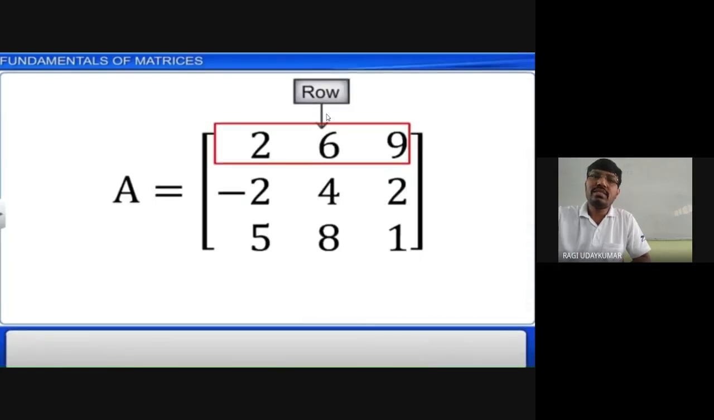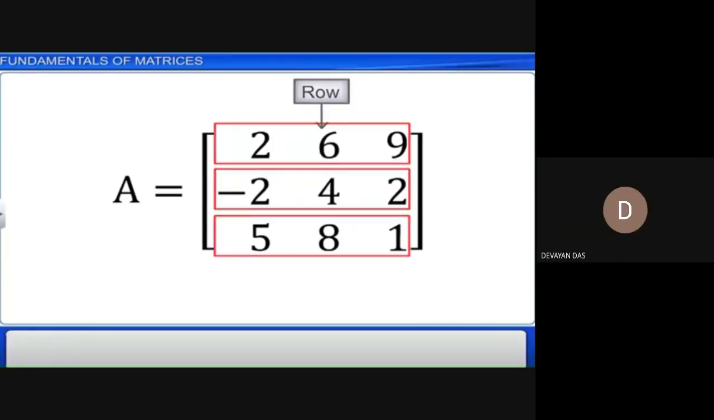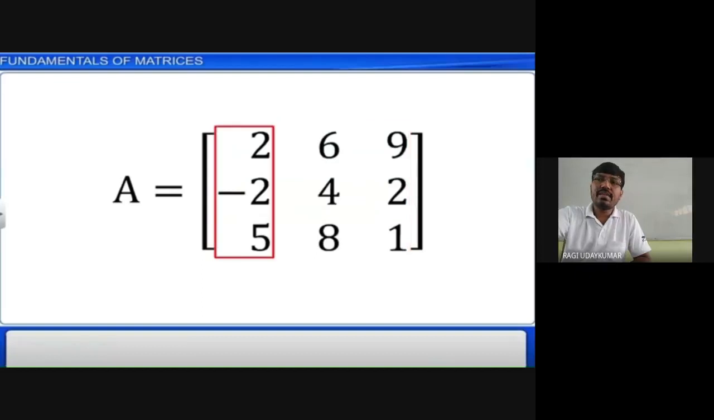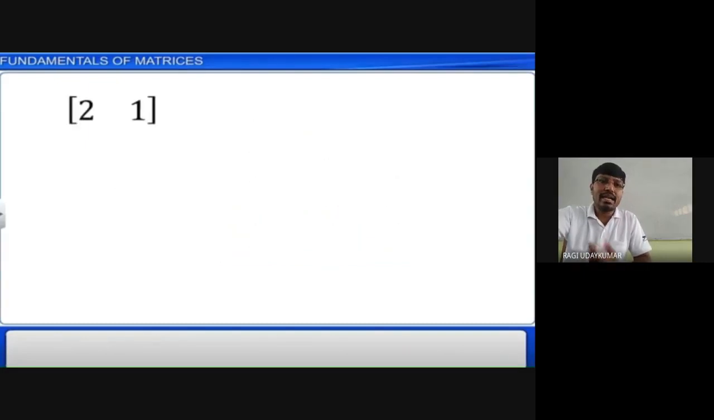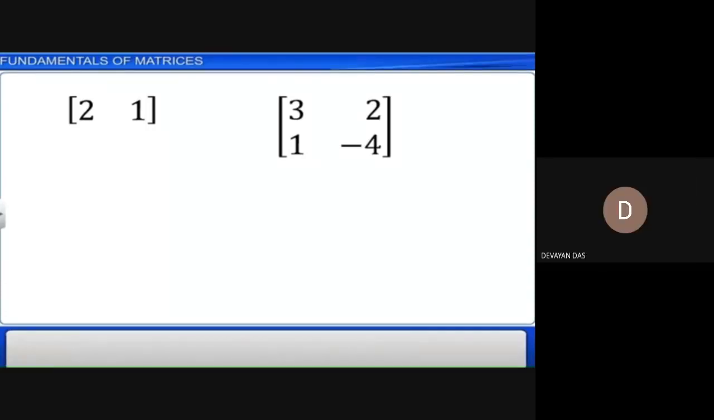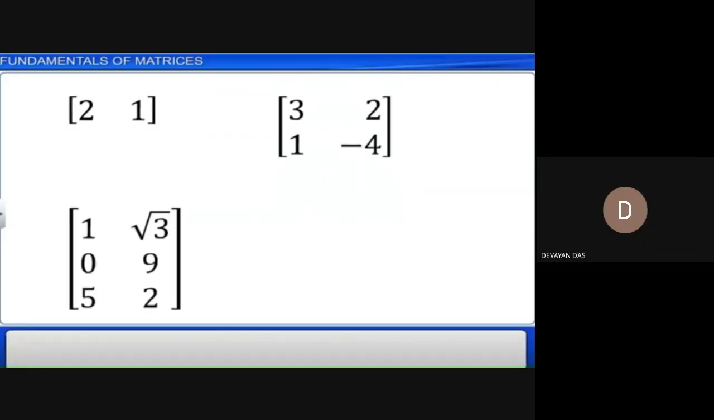Here 2, 6, 9 are called rows. These are the rows. How many rows are there in this? 3. These are called rows. This is called a column. So how many columns are there? 3 columns are there. 3 rows and 3 columns. In the first matrix, how many rows are there? Sir, 1. Columns? 2. Second matrix? Sir, 2 rows, 2 columns.